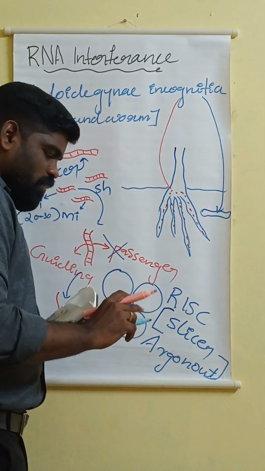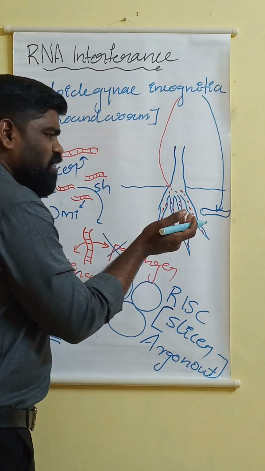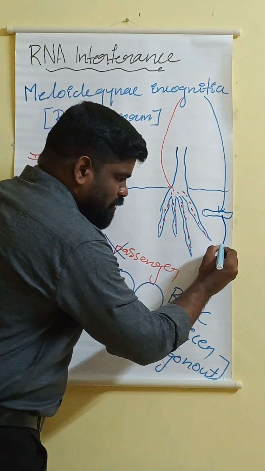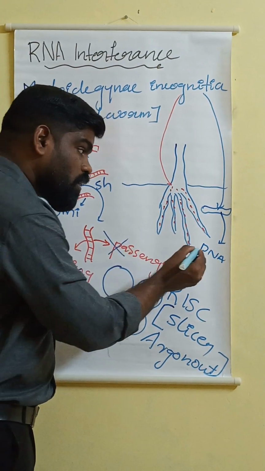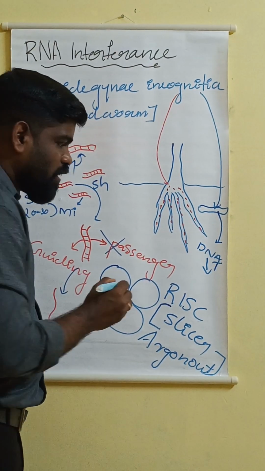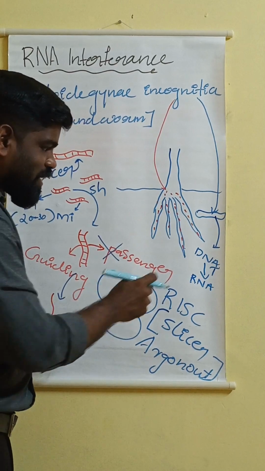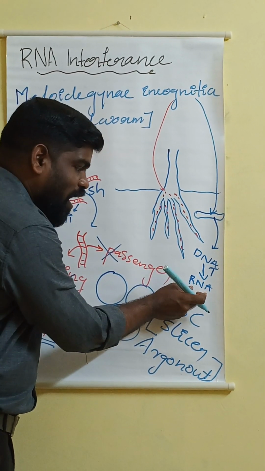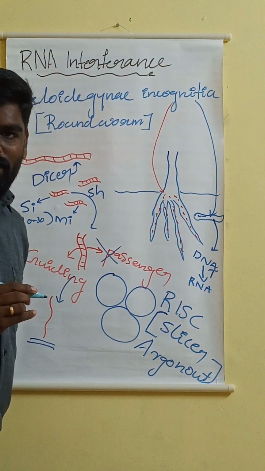Now, Meloidogyne incognita also has DNA, right? So just imagine this is the DNA which is present in Meloidogyne incognita. The DNA undergoes transcription, and then it will produce an RNA. Are you getting me? So this RNA is there in the body of Meloidogyne incognita.